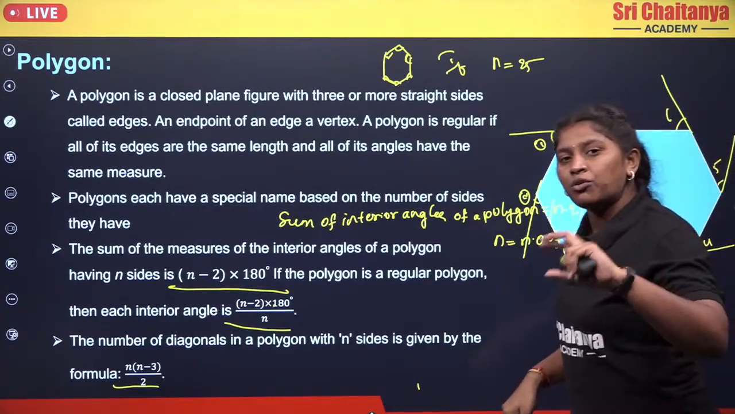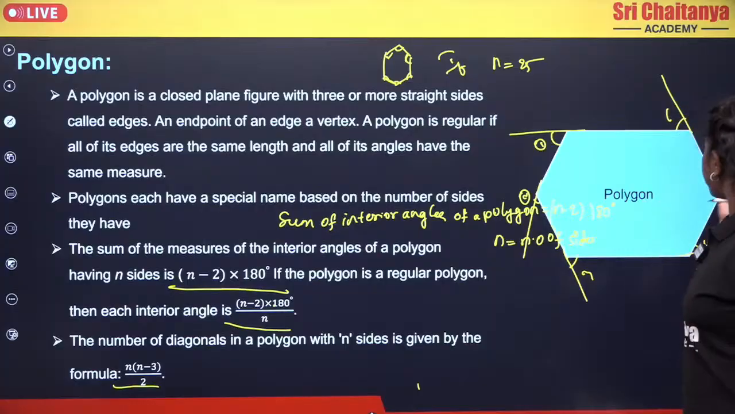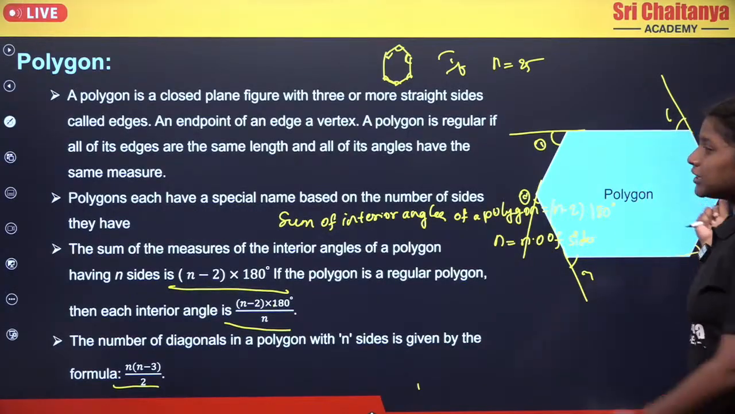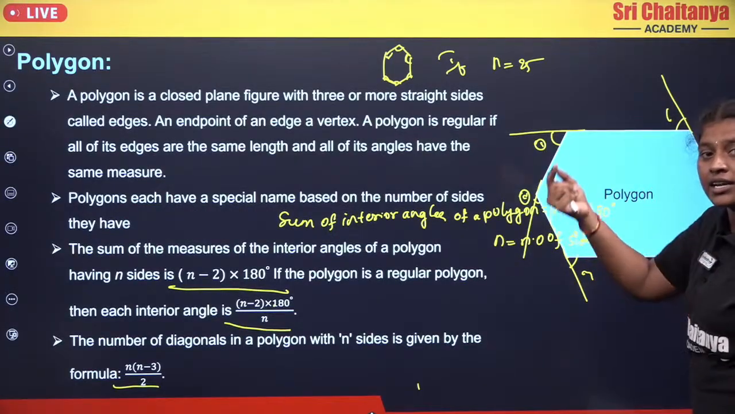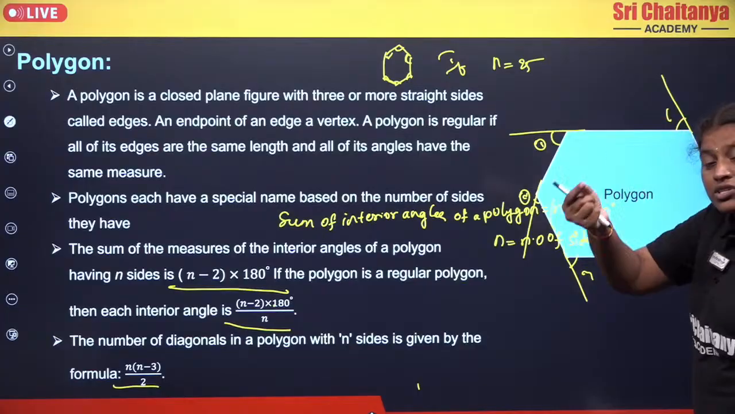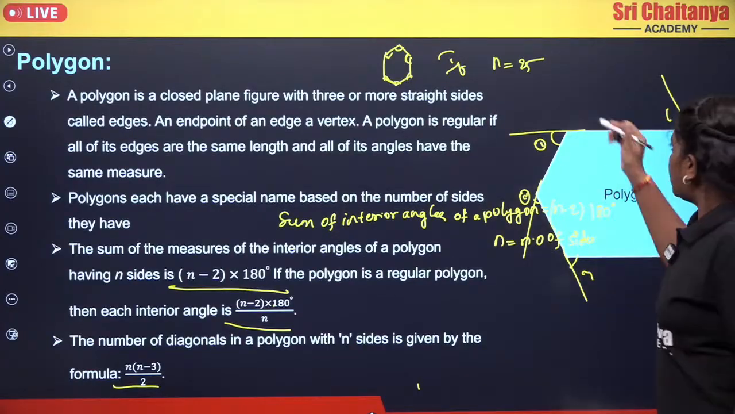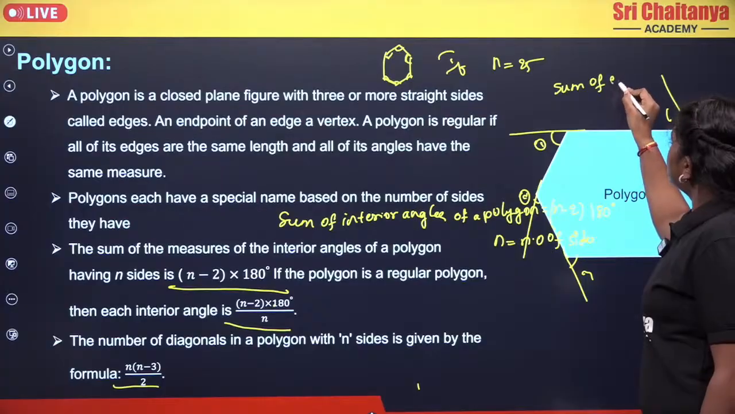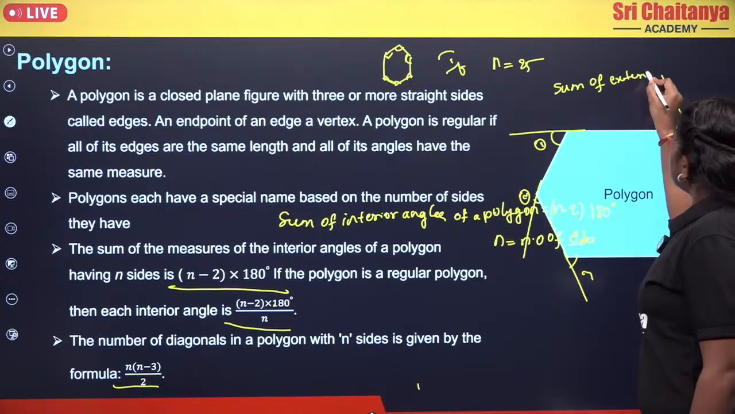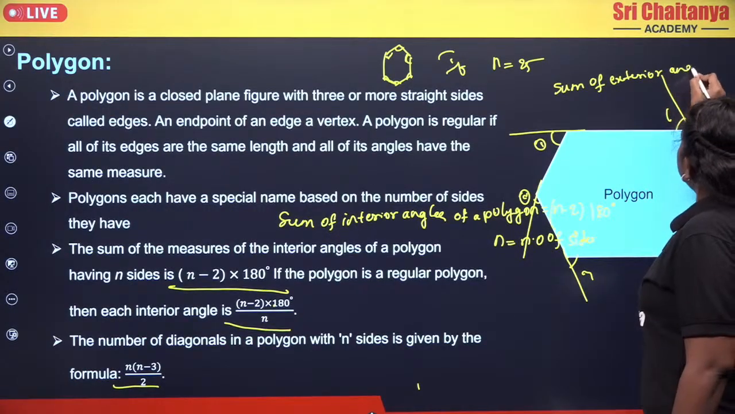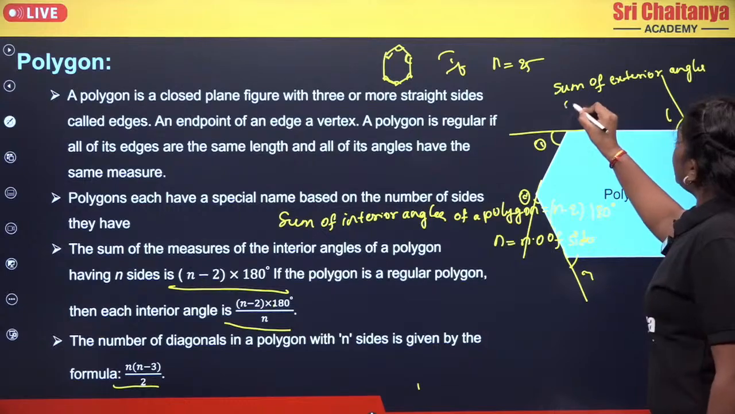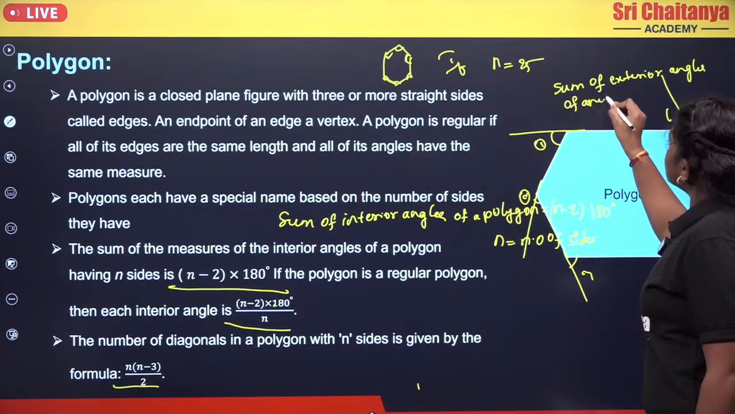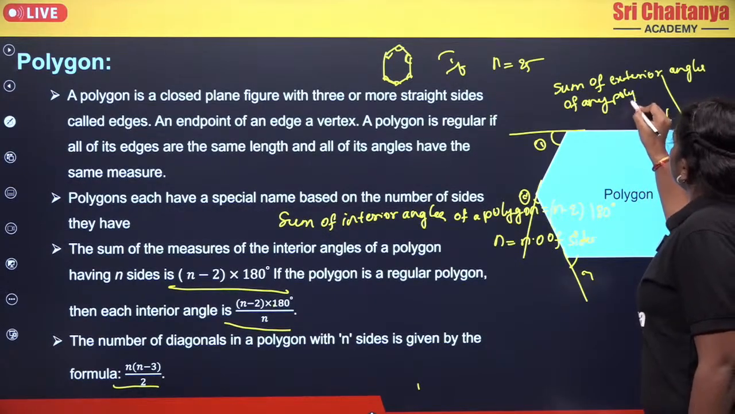And what will be the sum of all these exterior angles? If you place them and bring them closer, you can observe that they form a circle, which completes one rotation. Now, the sum of exterior angles of any polygon will be equal to 360 degrees. Okay.